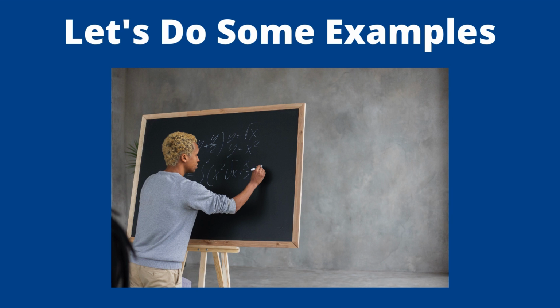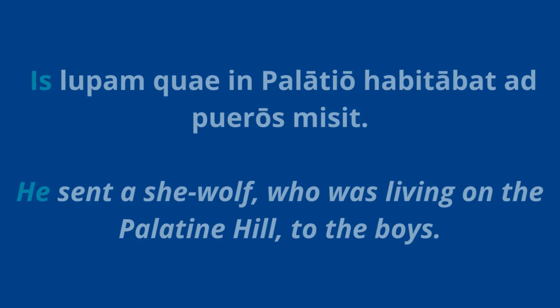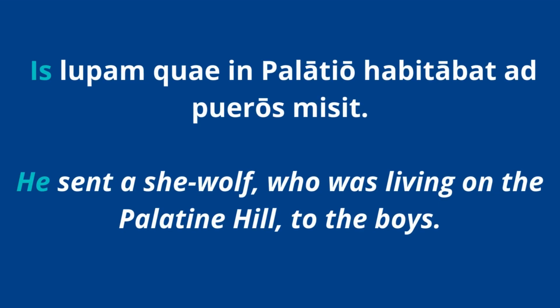I'm going to pull some lines from the Road to Latin textbook. This gets covered in chapter 32. So let's take a quick look together and we'll see these pronouns in action as we go through the sentences. So here's the first one. We have "is lupam quae in palatio habitabat ad pueros misit." Okay, my pronoun is "is." Now, if I look at "is," masculine, nominative, singular, it's going to mean "he" because of the gender. So that's how I know to translate it "he."